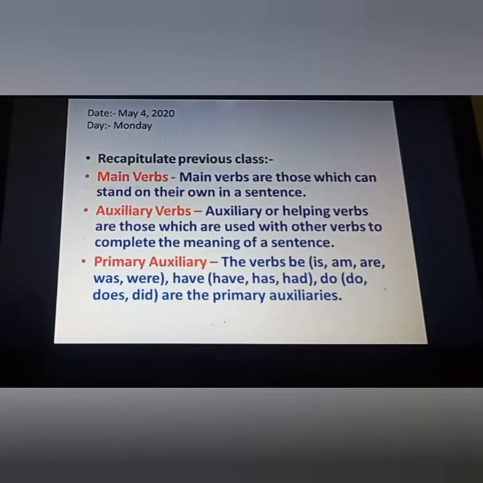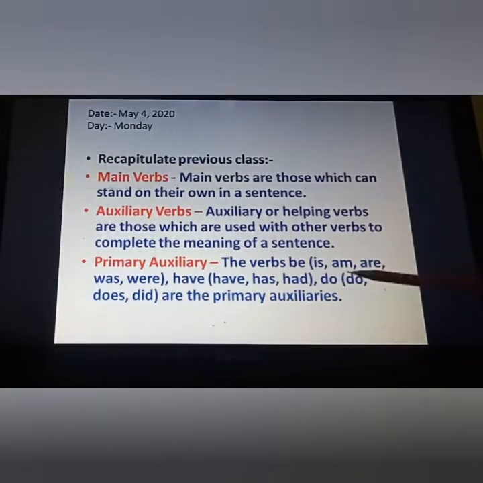Yes, before starting today's content, let's recapitulate the previous class. Main verbs. Main verbs are those which can stand on their own in a sentence. Auxiliary or helping verbs are those which are used with other verbs to complete the meaning of a sentence. Primary auxiliary. The verbs be, is, am, are, was, were, have, has, had, do, does, did are the primary auxiliary verbs. Fine, this we have done yesterday.